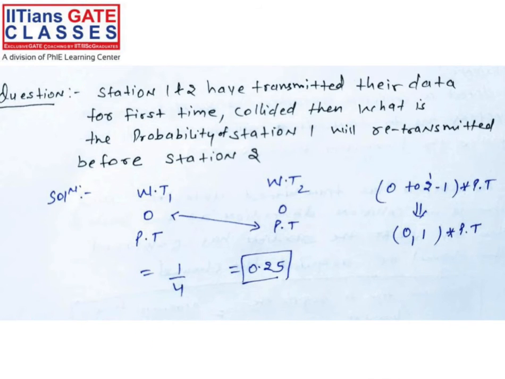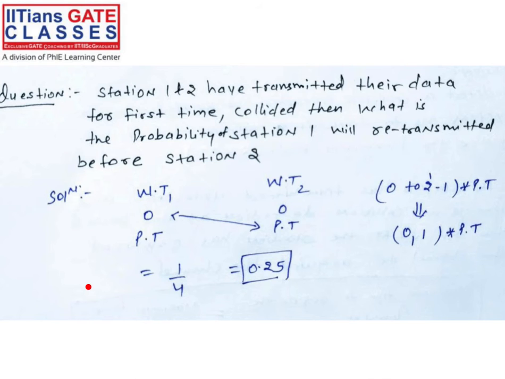Okay. Now see. Your station 1 and 2 have transmitted their data for the first time, and a collision happened. And now after the collision, what is the probability that station 1 will retransmit before station 2? That is what I'm asking, right?